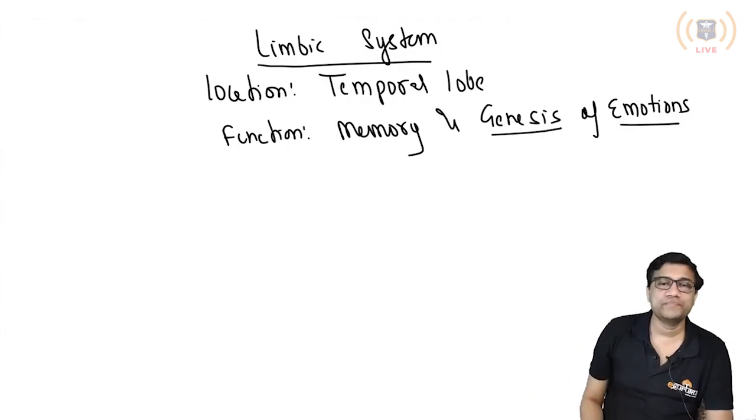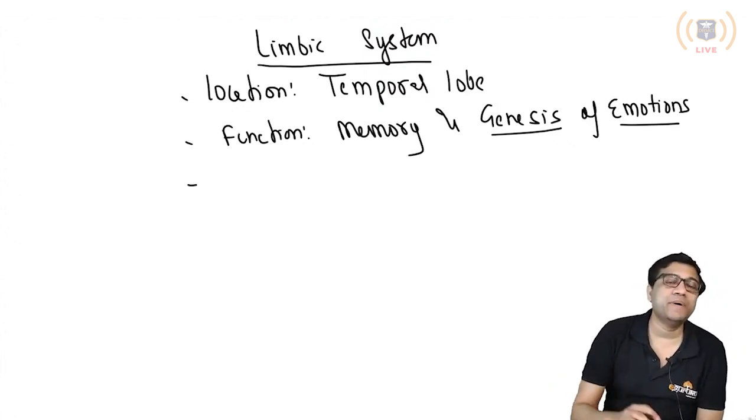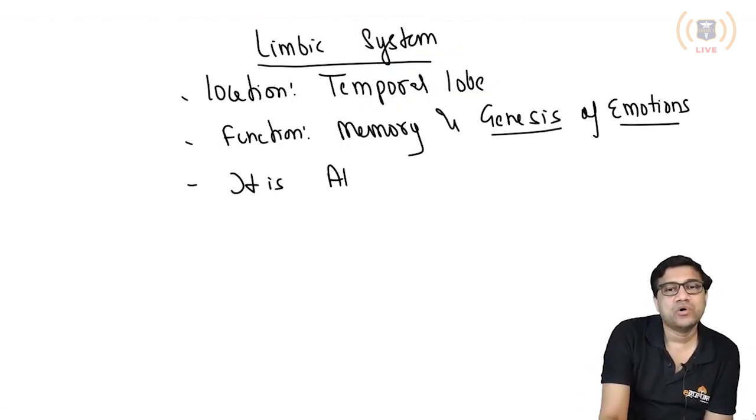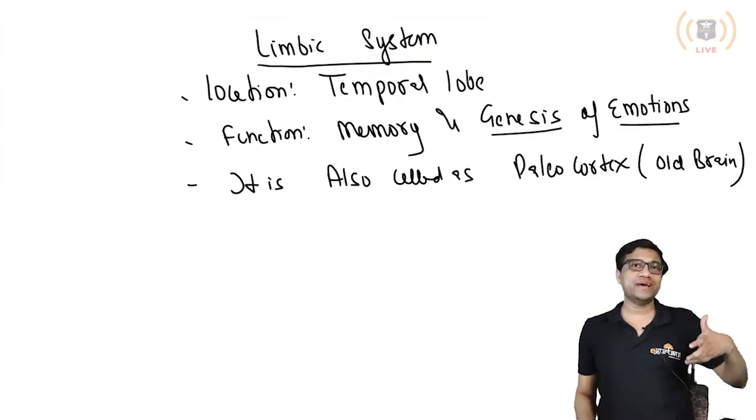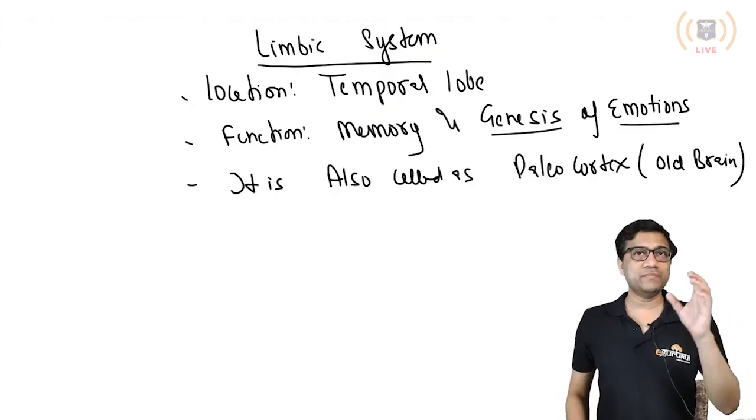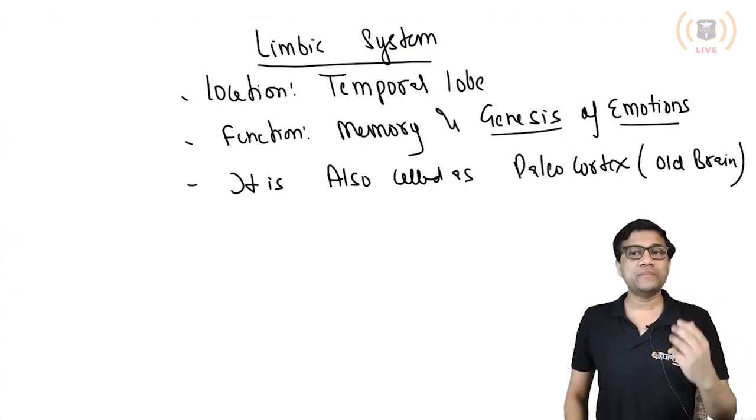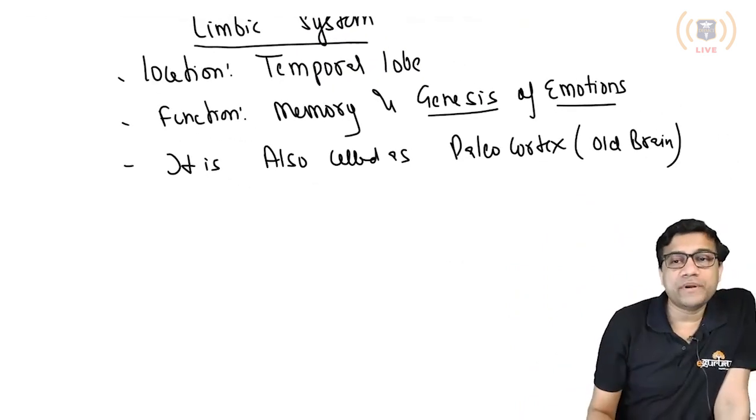Now the second thing: the limbic system is basically located in the part of the brain which is also called the old brain, the paleocortex. Remember, there are three kinds of brain. One is the oldest, present in the spinal cord and brainstem. Then we have the older brain, the paleocortex, and the new brain is the cerebral cortex.